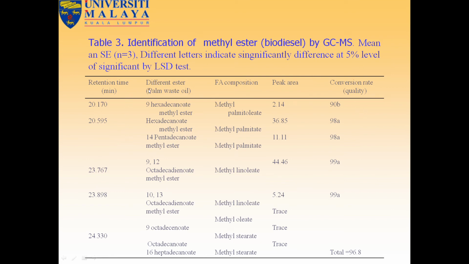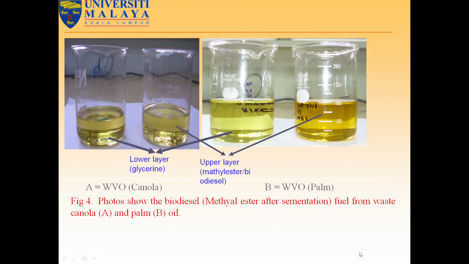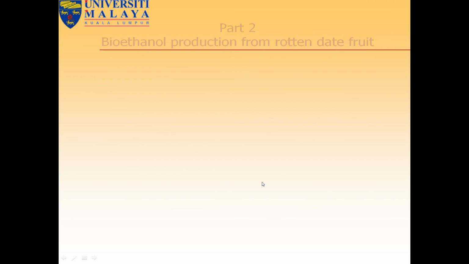So this is the retention times, different ester FO compositions, peak areas, and the conversion rates around 99% we got. Total we got 96.8% conversion rates. The photo shows the biodiesel methyl ester after transesterification of fuel from waste, canola and palm oil. You can see here the lower layer is glycerin, and the upper layer is methyl ester biodiesel.